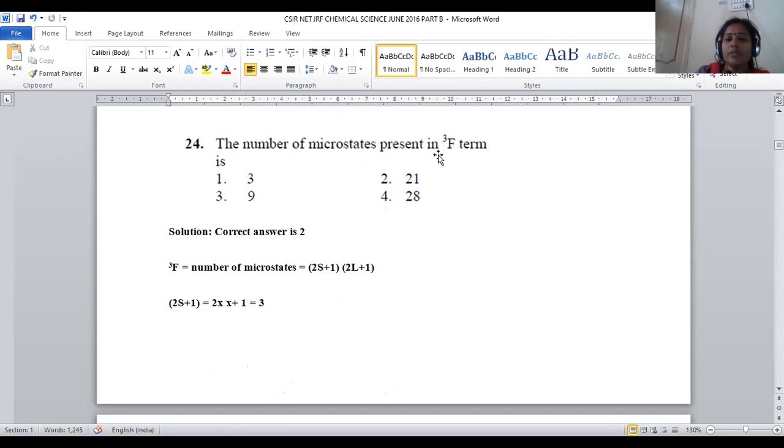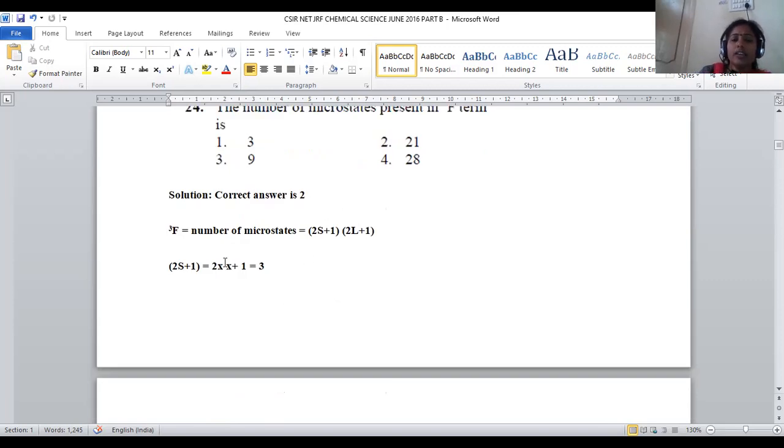The number of microstates present in the 3F term is. So for the term symbol, we have the formula. If we substitute this term symbol in the microstate formula, it is possible to obtain its microstates, right? In order to calculate microstates for 3F, we have the formula (2S plus 1) into (2L plus 1).